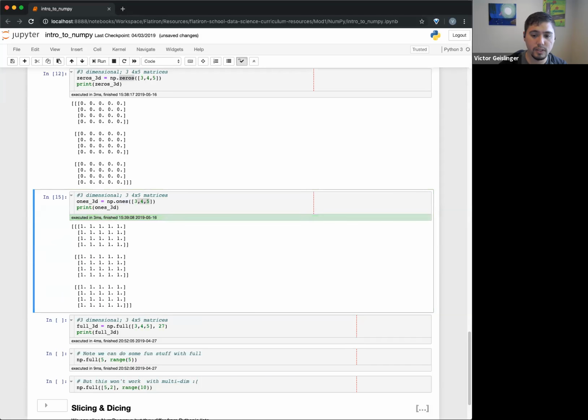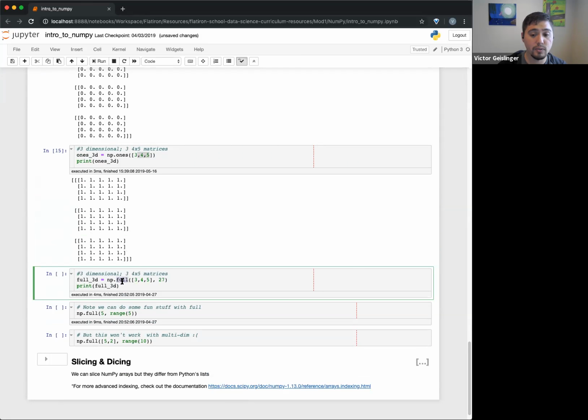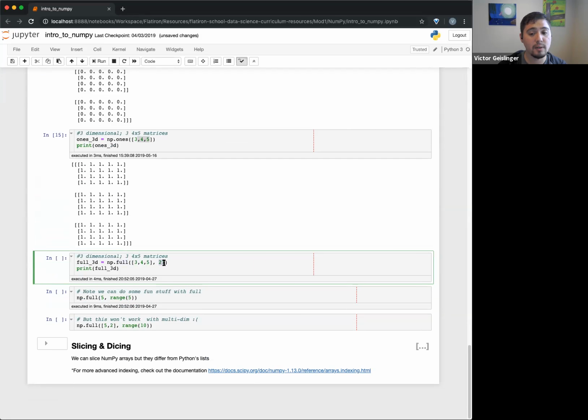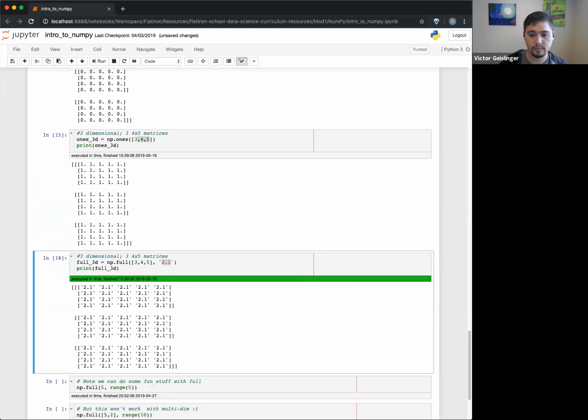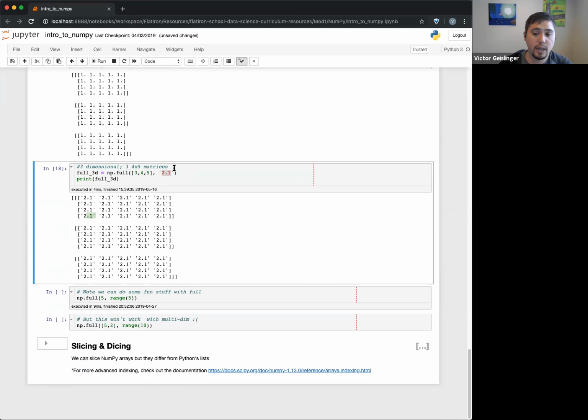Okay, so cool. And then next we have full, which is kind of interesting. It's the same idea as zeros or ones, but in this case I can say whatever number I want. So we saw we have a 3x4x5 matrix. I filled it with zeros, I filled it with ones, I can fill it with the number 27, or with 2, or 2.1. Or this would be fun, fill it with a bunch of strings. Just know they all have to be the same element in that sense. But I can fill in whatever I want. So all my 2s.